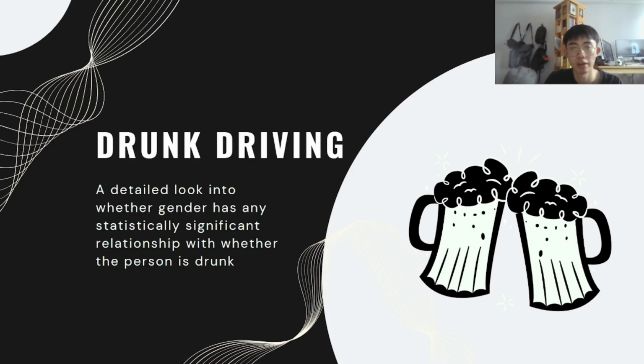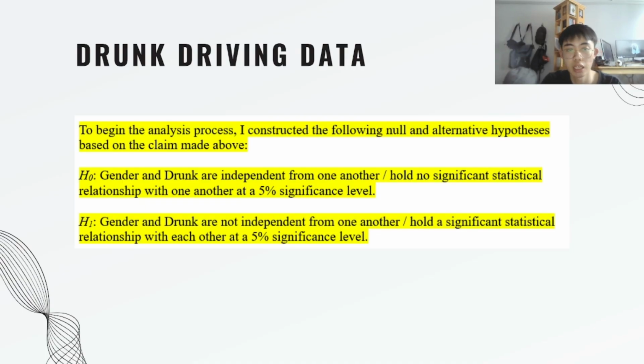Moving on to drunk driving, I wanted to see if the gender and the state of drunkenness in a subject had any statistical relationship with each other at a 5% significance level. And to do it like the last process, I had to form my null and alternate hypothesis first. So the null hypothesis being that gender and drunk are independent from one another at a 5% significance level, and the alternate being that gender and drunk are dependent on one another at a 5% significance level.